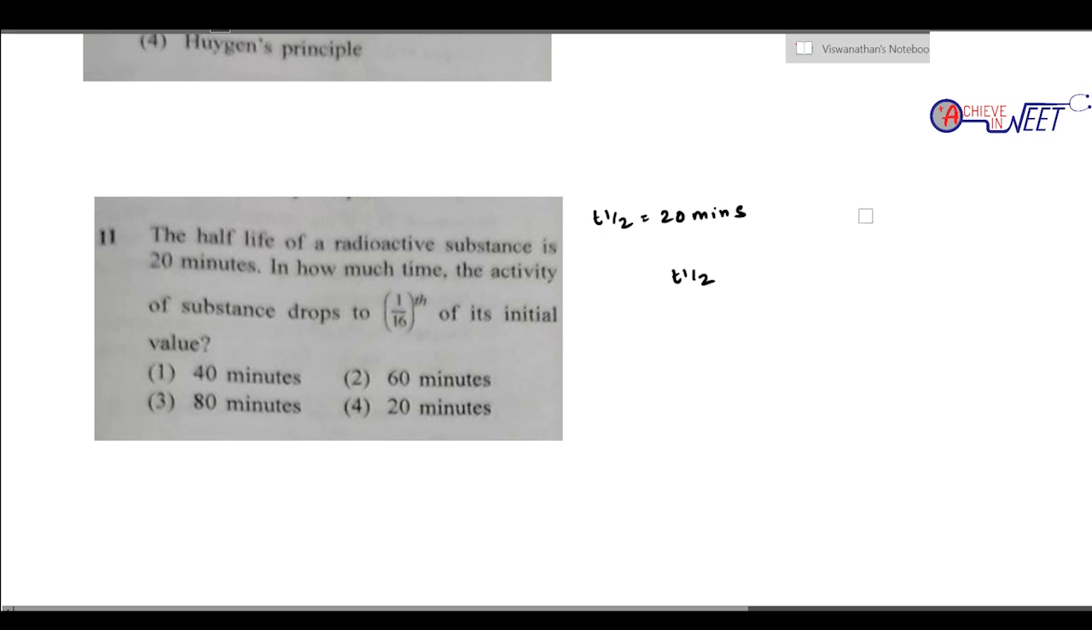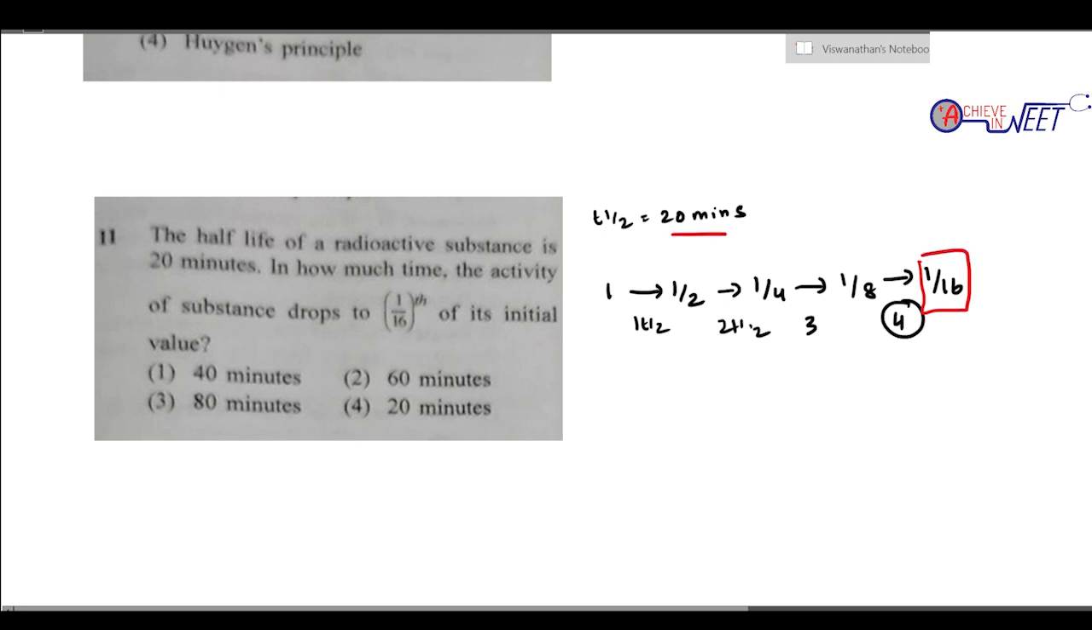So how it goes is simply, in one half-life it becomes, first it is full, then becomes 1/2, then 1/4, then 1 by 8th, then 1 by 16th. So one half-life, 2 t half, 3 t half, 4 t half. So it takes 4 t half for the activity to drop to 1 by 16. Right? So 4 t half, one t half is 20 minutes. So 4 into 20 is going to be 80 minutes. So option 3.